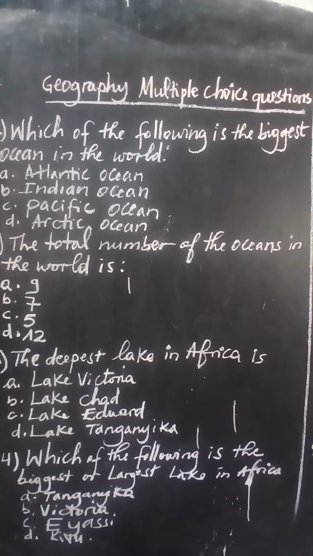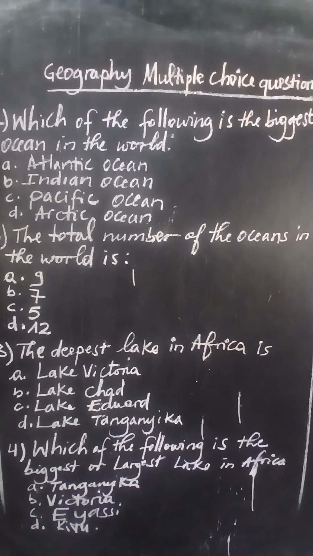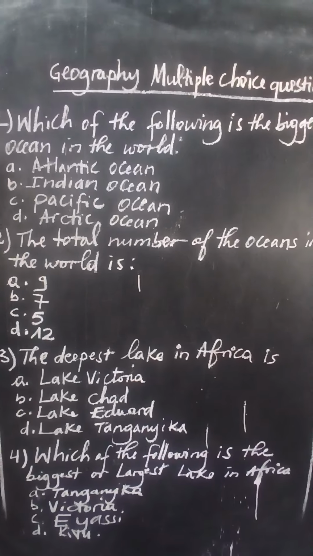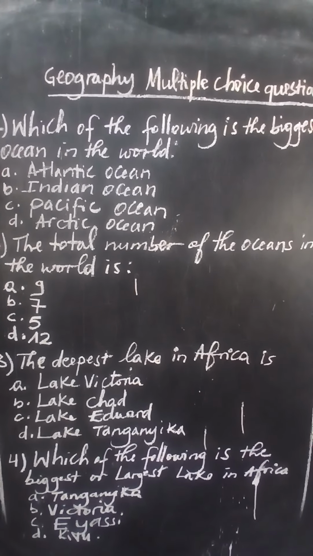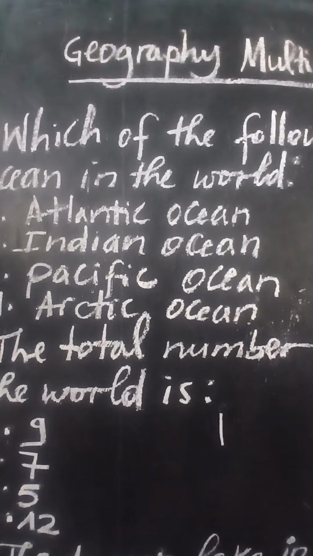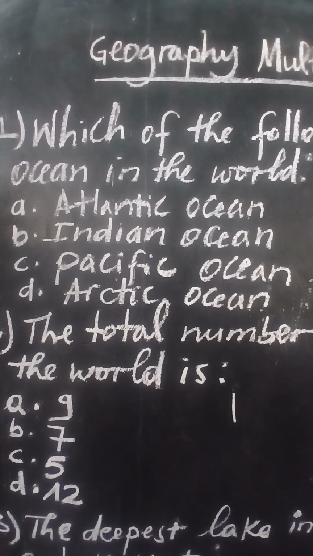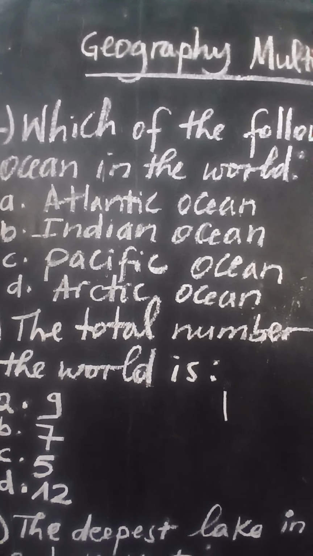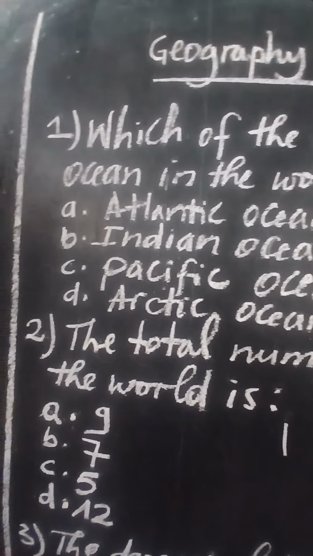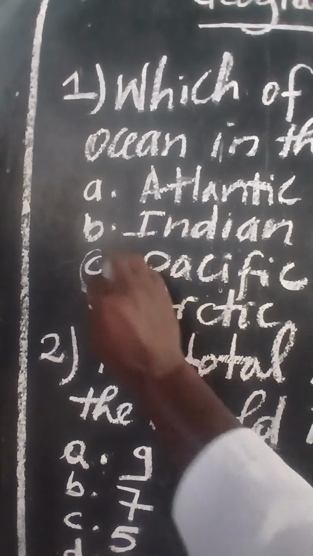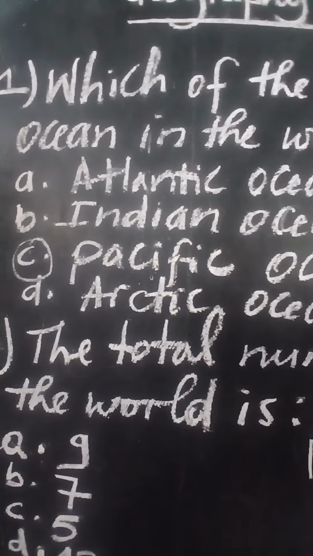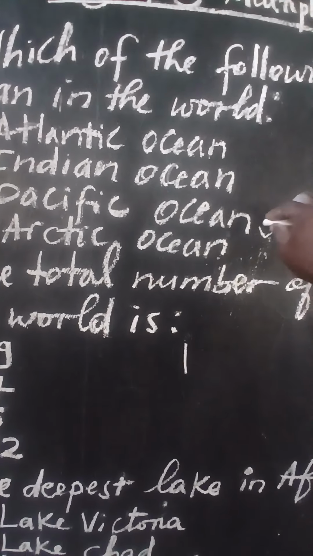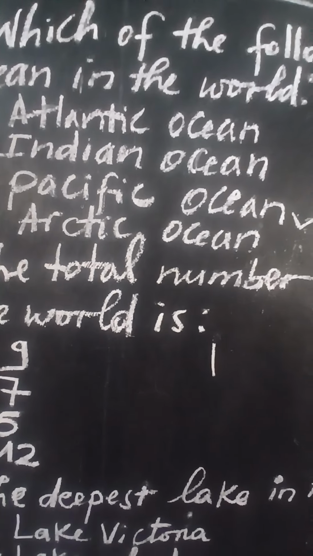Which of the following is the biggest ocean in the world? Referring to what we saw previously, we are going to see which of the following is the biggest or the largest ocean in the world. A. Atlantic Ocean. No. B. Indian Ocean. C. Pacific Ocean. D. Arctic Ocean. So the correct answer is C, which is the Pacific Ocean. So this Pacific Ocean is the biggest ocean, the largest ocean all over the world.